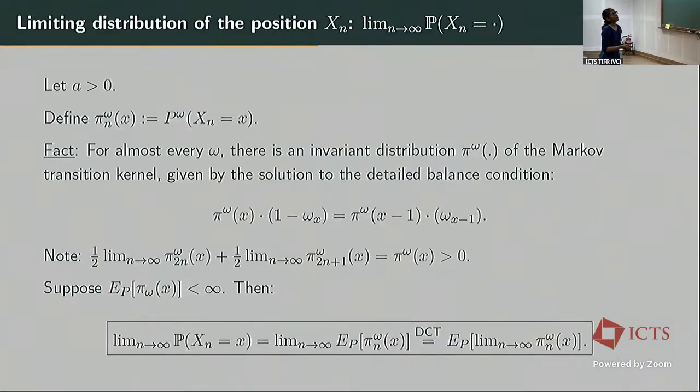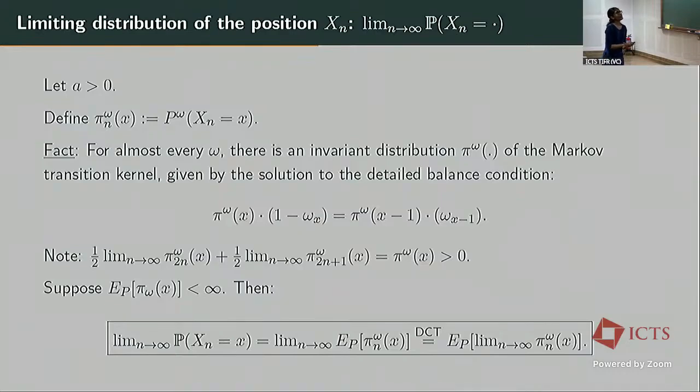And what we are interested in is the limiting distribution of the position of the walk at time n as n goes to infinity. So this is a limit of the probability of X_n equal to some value.